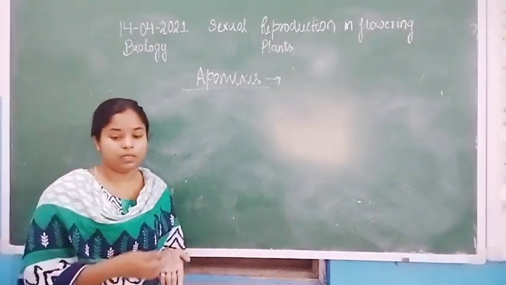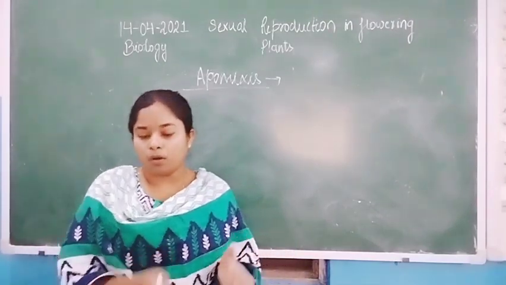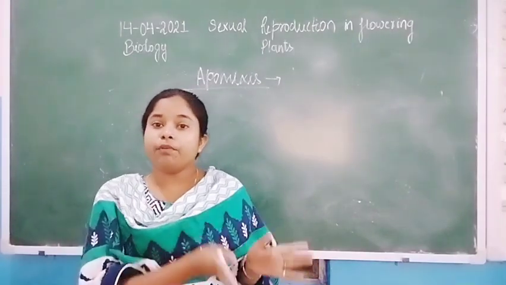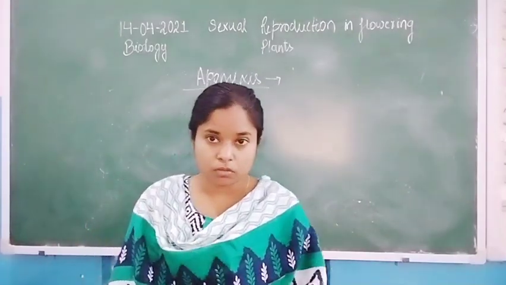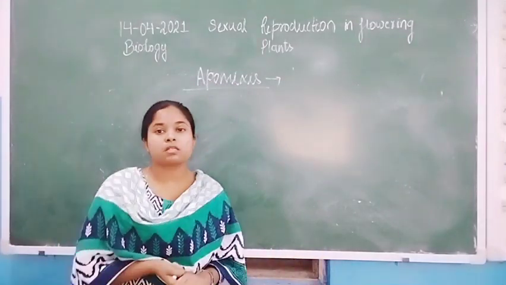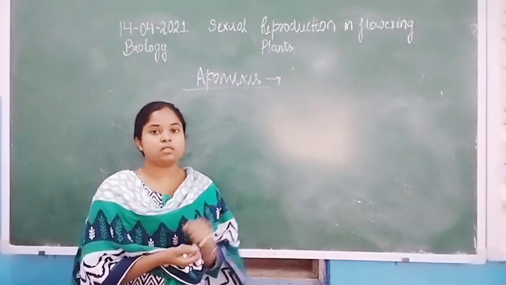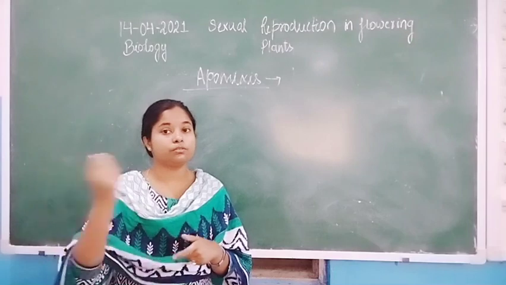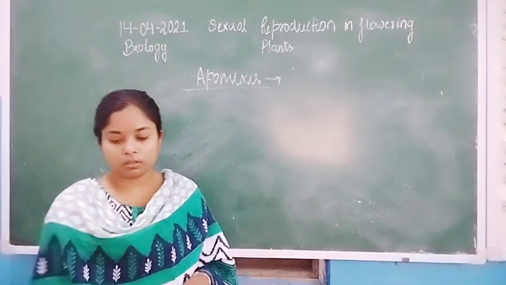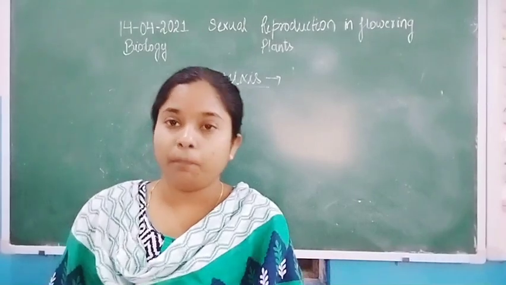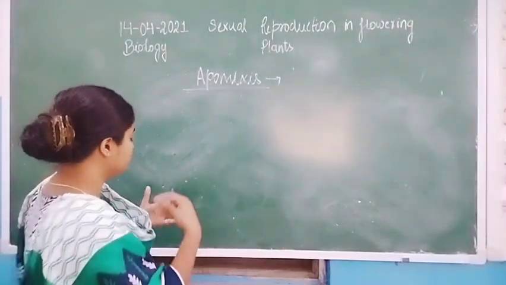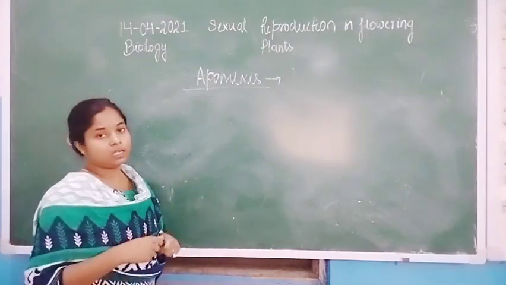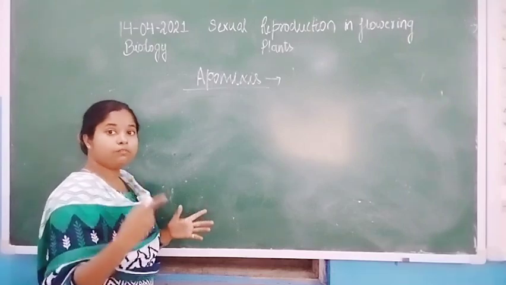Apomixis is a type of reproduction by which an unfertilized egg is converted into the seed. So the unfertilized egg mimics sexual reproduction. In apomixis, the unfertilized diploid egg is converted into the whole organism, not haploid. So what is the condition for apomixis? The egg is a diploid type of egg and unfertilized egg.